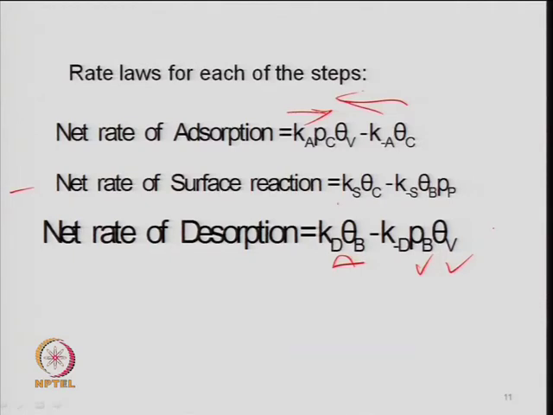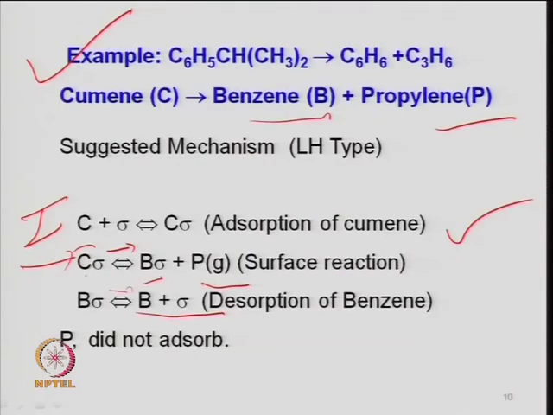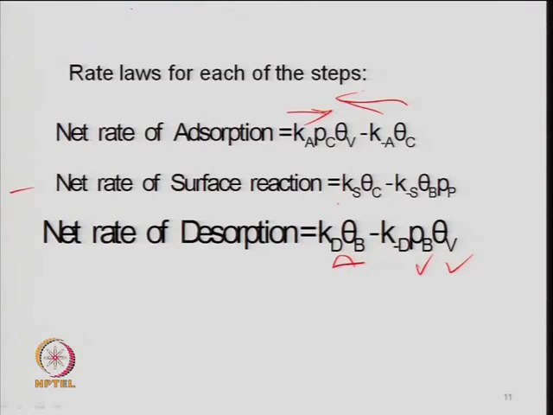So, any step can be rate controlling, and the rest can be assumed to be at equilibrium. So, one can postulate the overall rate. Here we have just shown the different step case by case. First, say adsorption is rate controlling, as I said, for model discrimination and parameter estimation. So, you have suggested a mechanism: the first step is to hypothesize a mechanism based on some experimental clue, and then you write the rate expression, assuming that each step is an elementary step of the reaction.